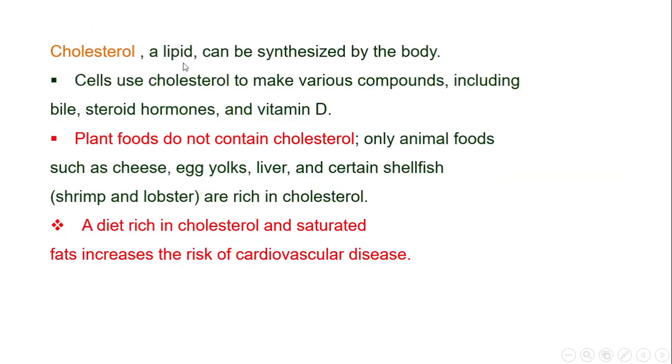Cholesterol, a lipid, can be synthesized by the body. Cells use cholesterol to make various compounds including bile, steroid hormones, and vitamin D. Plant foods do not contain cholesterol. Only animal foods such as cheese, egg yolks, liver, and certain shellfish, shrimp, and lobster are rich in cholesterol. Rich cholesterol and saturated fat increase the risk of cardiovascular disease.